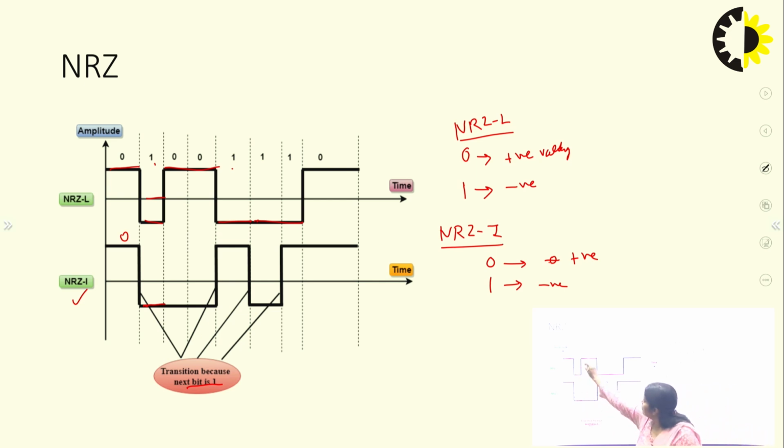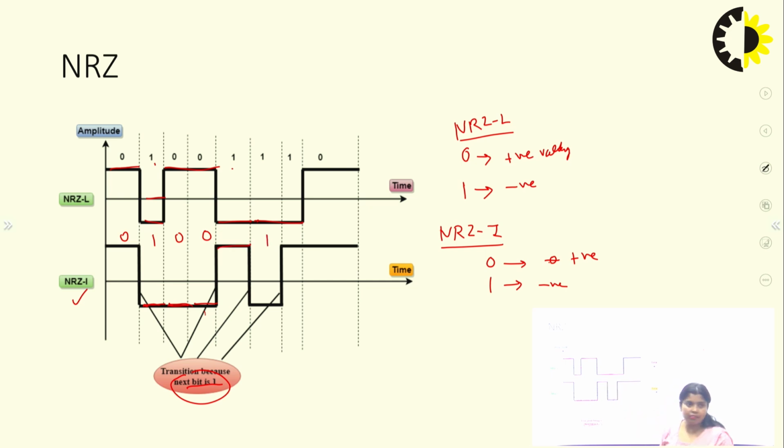Now this value is 0, 1 and 0. 1 is negative, and the next bit is 0, so there is no transition. No transition means if positive voltage is going on, it stays positive; if negative voltage is going on, it stays negative. Here it is a negative voltage, so the 0 is not represented as a positive voltage here in the NRZ-I. Next bit is again 0, so there is no transition. And the next bit is 1, so the transition takes place. Here the voltage is negative; now the next is positive.